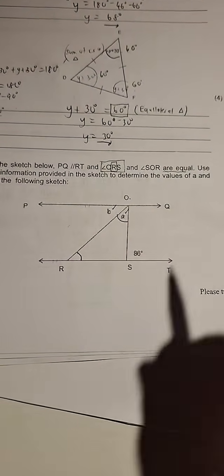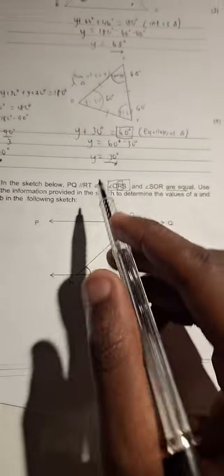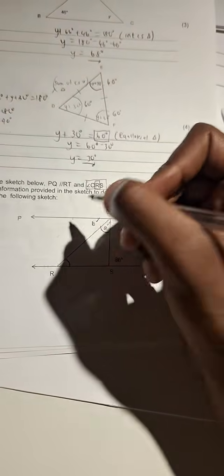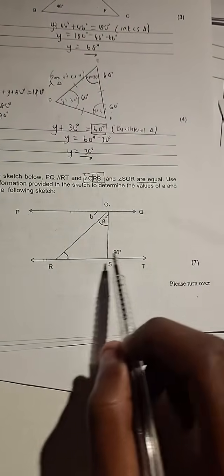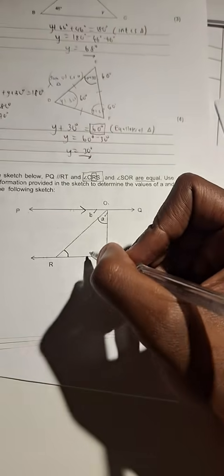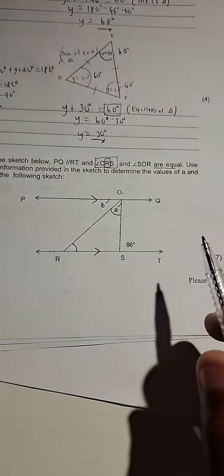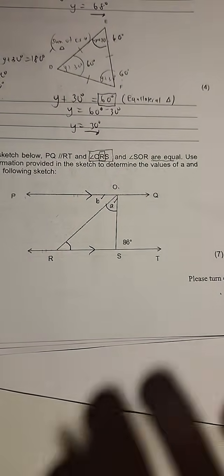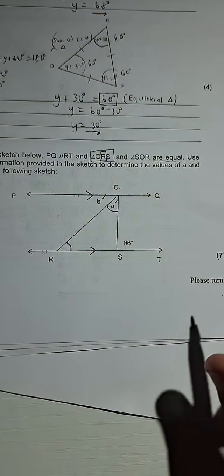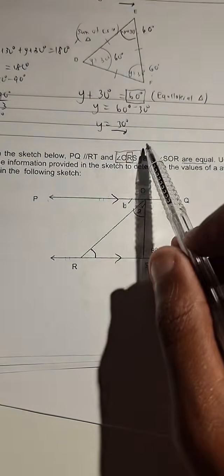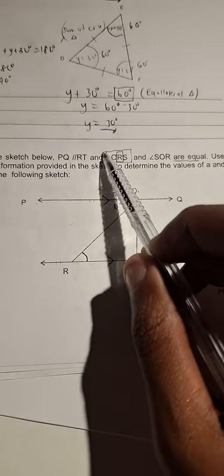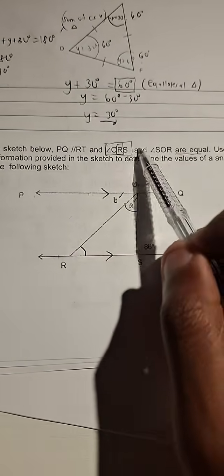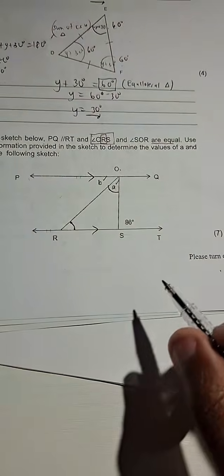Now, from what we've been told, PQ is parallel to RT. So we know that these two lines are parallel. Remember, between parallel lines, there's a lot of relationships that come about. Now, angle ORS and angle SOR are equal. In other words, this angle and that angle are equal.